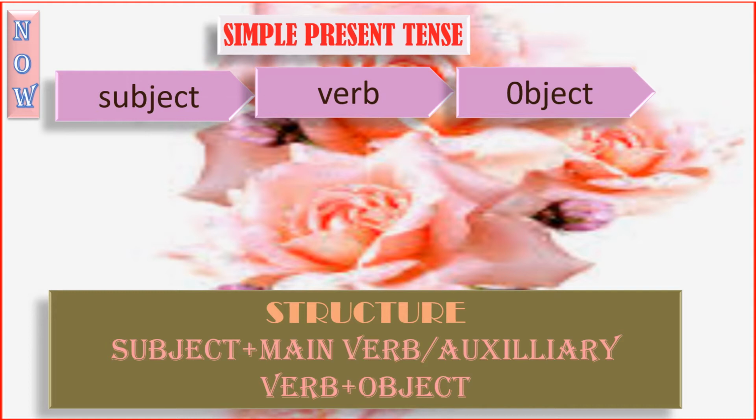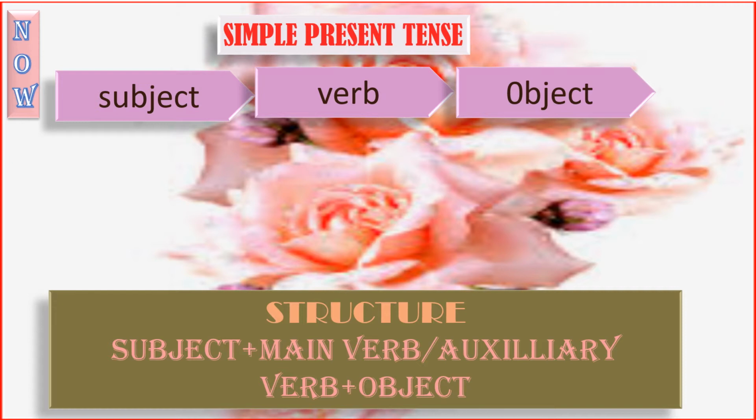What is main verb? Main verb is such a verb that when you speak of that verb, you can easily identify the action or a state. So such verb is called main verb. But auxiliary verb is a helping verb. That means it is more intelligible when it is in company with the other verb or other words in a sentence.